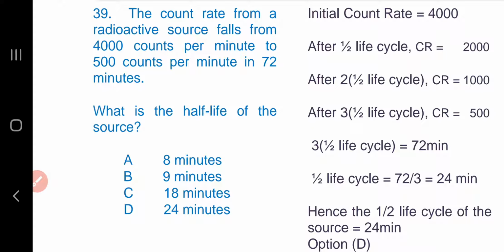After every half-life cycle, the count rate becomes half. It means after 3 half-life cycles, the count rate will become 500, and 3 half-life cycles complete in 72 minutes. So 1 half-life cycle will complete in 72 over 3, that is 24 minutes. Hence, the half-life of the source is 24 minutes. Option D is the answer.